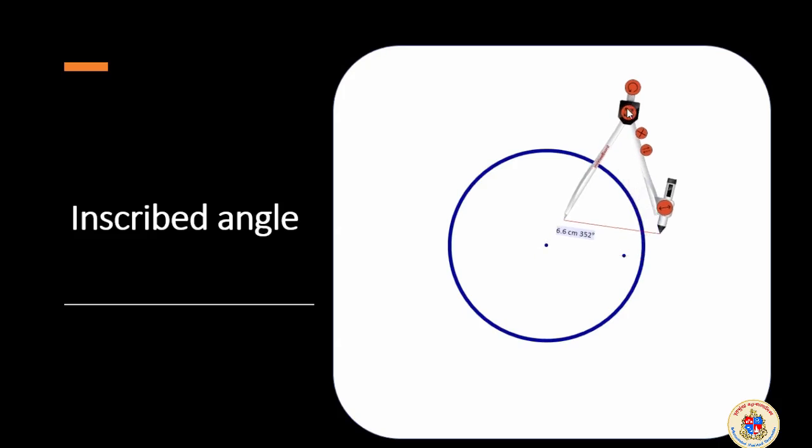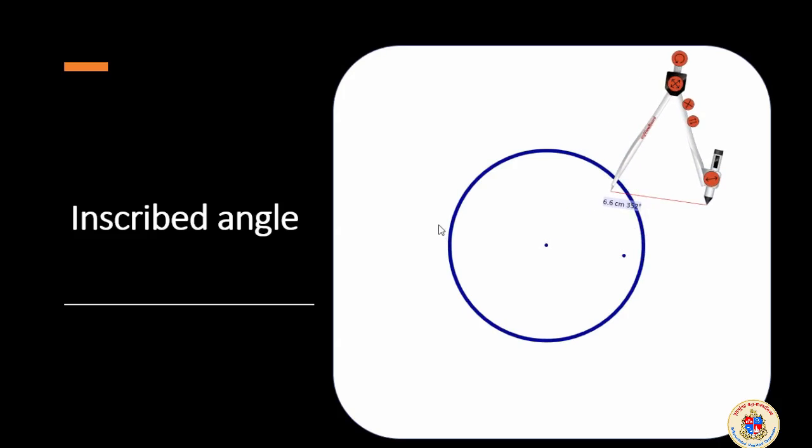Here is a circle. Now the term used over here is inscribed angle. The term itself has its own sense. Scribe has the sense of draw or make.